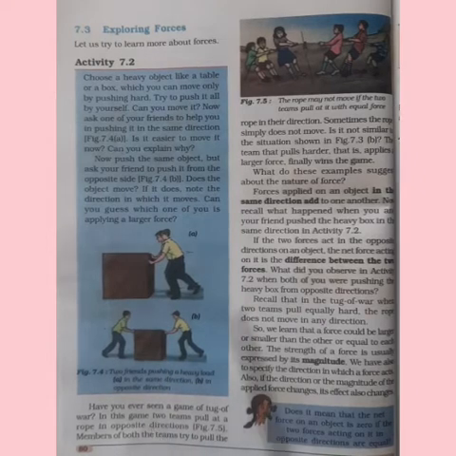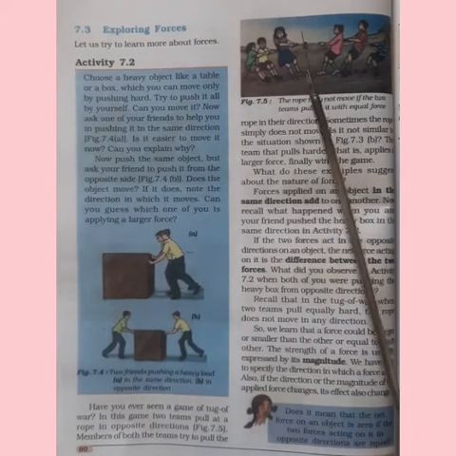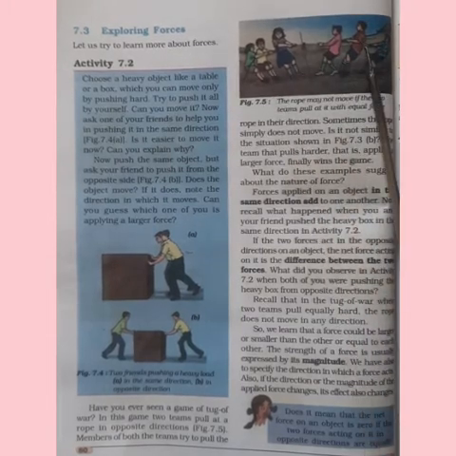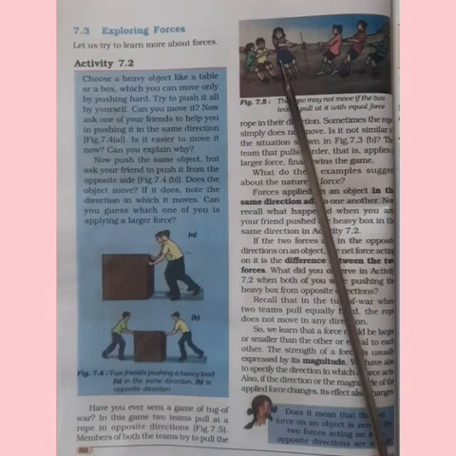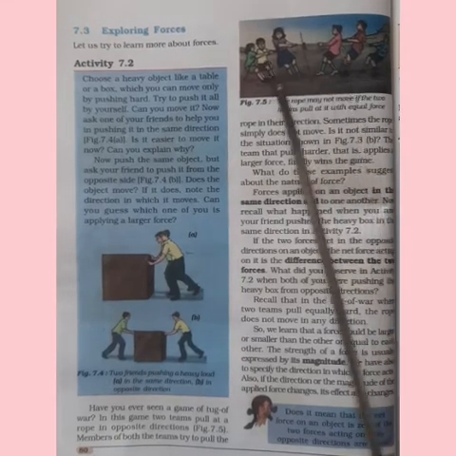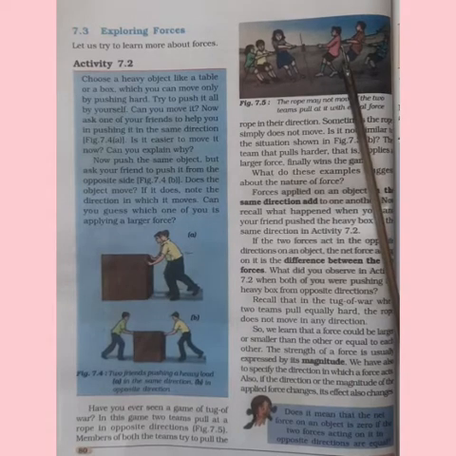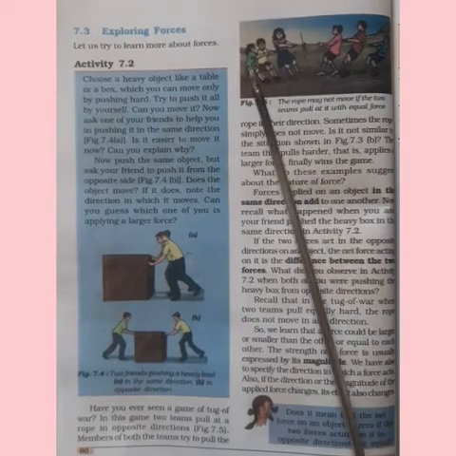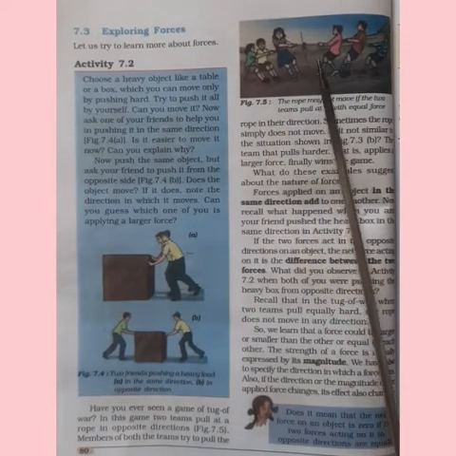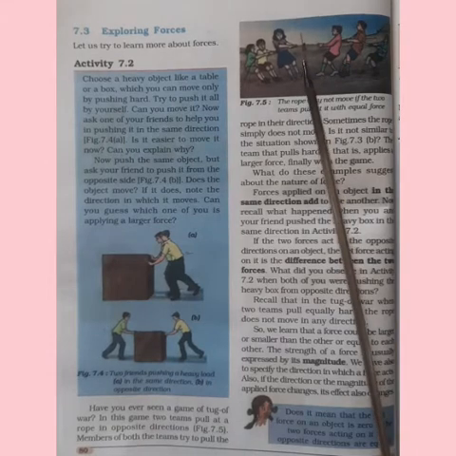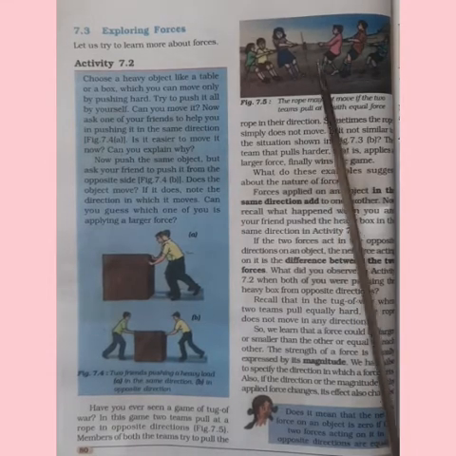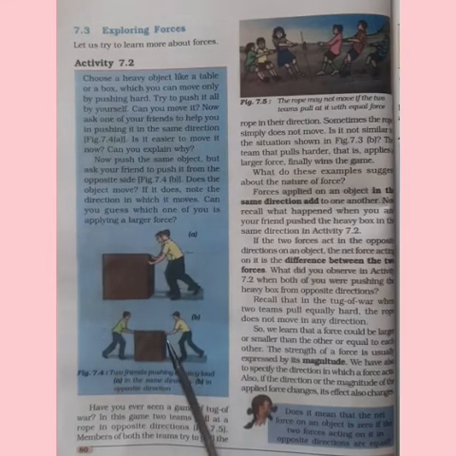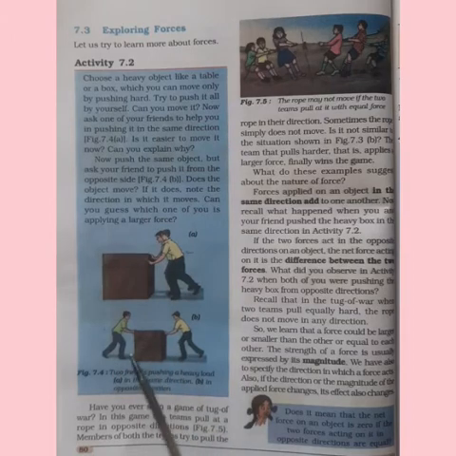So one more familiar game is tug of war. Here, in this game, 2 teams are there, and these teams pull at a rope in opposite directions. Members of both the teams try to pull the rope in their direction. Sometimes the rope may not move at all. It is similar to this situation here in this figure where both the boys are trying to push the box in opposite direction.